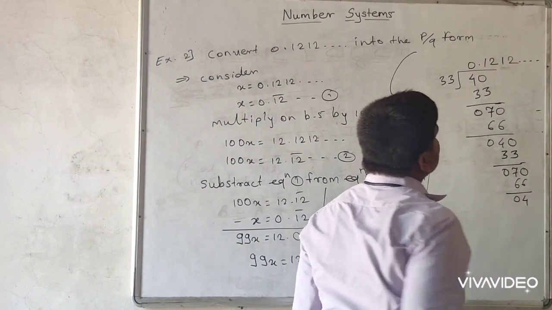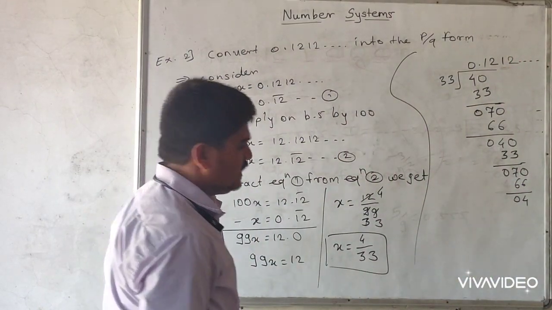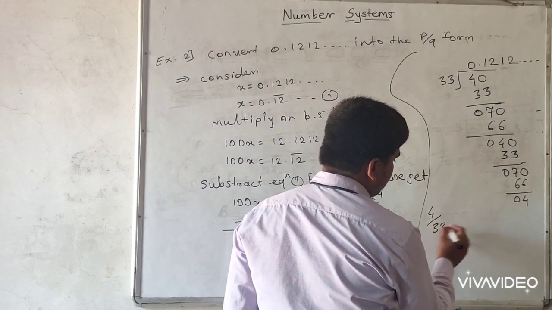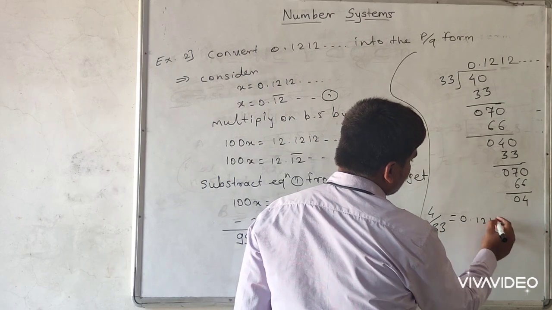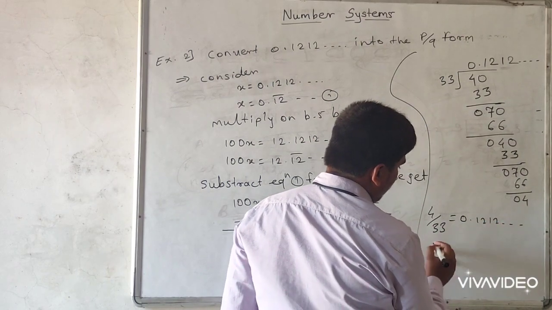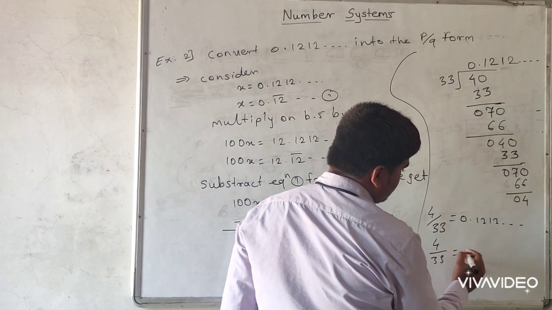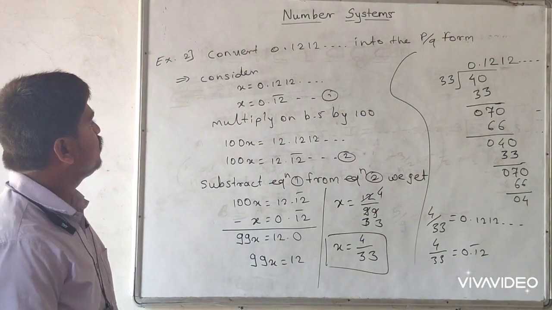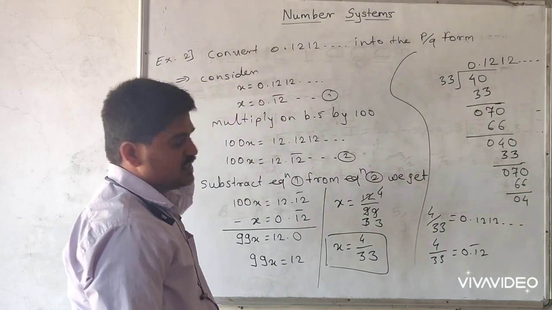So directly we can write 0.1212 and so on. The final verification: the value of 4 by 33 is equal to 0.1212 and so on. In short, 4 by 33 is equal to 0.12 bar. So this is the required p by q form of the given decimal expansion.